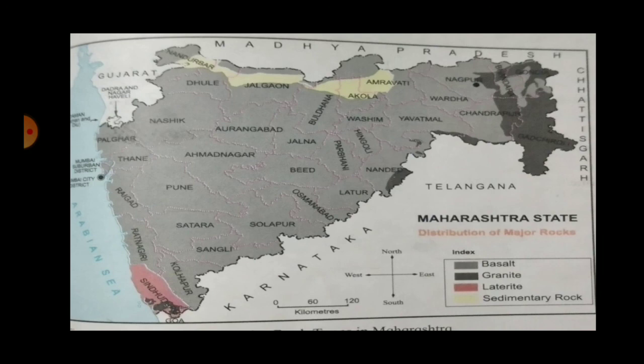Now there is a famous Marathi poem where Maharashtra has been described in the following words: Rakat desha, Kankhar desha, Dagadancha desha. Now Maharashtra is described as Dagadancha desha. The reason is the majority of Maharashtra, or almost all the part of Maharashtra, is made up of hard basalt rock.